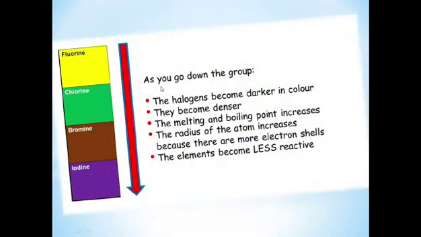As you go down the group, the halogens become darker in color. There is a table in your book where you can see the colors and their states at room temperature, and you will see that as we go down the group, their colors become darker. Their melting and boiling points also increase, and their radius also increases, but their reactivity decreases.